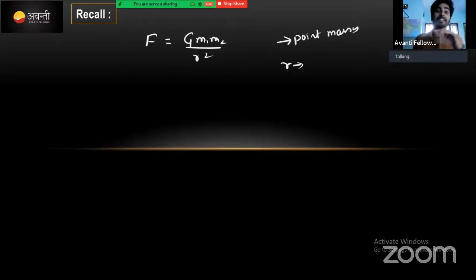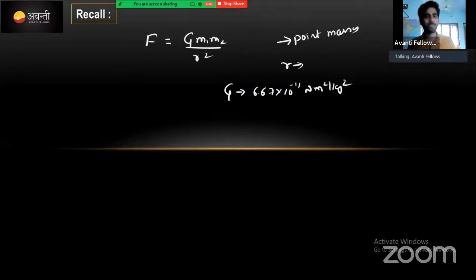The value of G is 6.67 into 10 to the power of minus 11 newton meter square per kg square. This is what we call the law of gravitational force between two point objects in our universe. I also told the few criteria for when the law is valid.